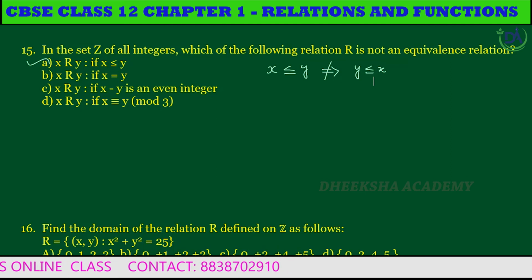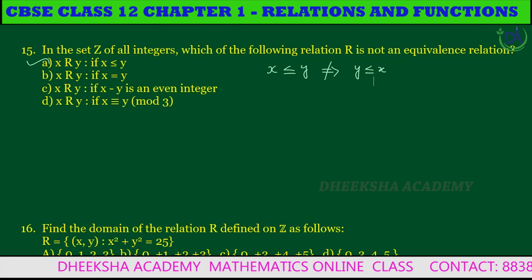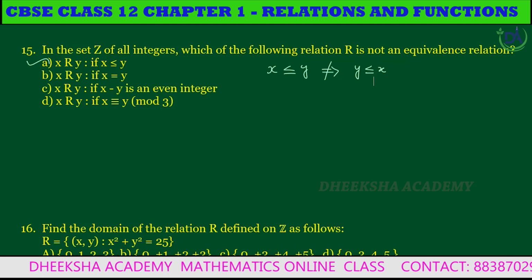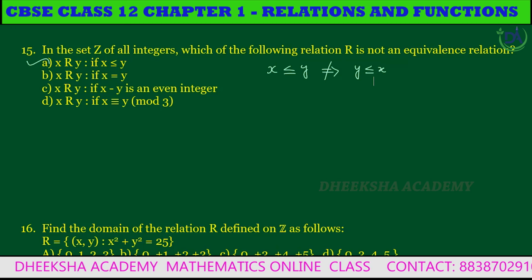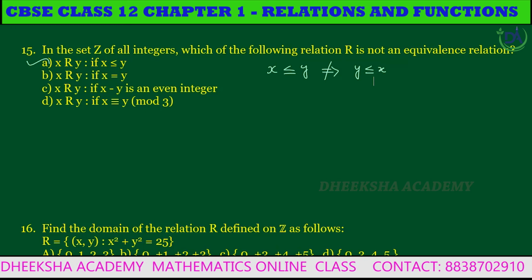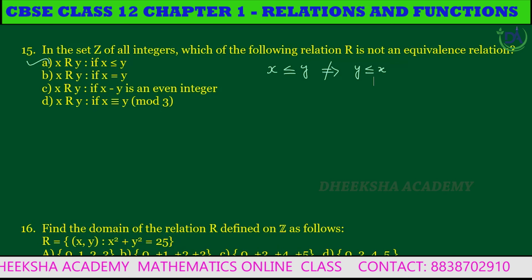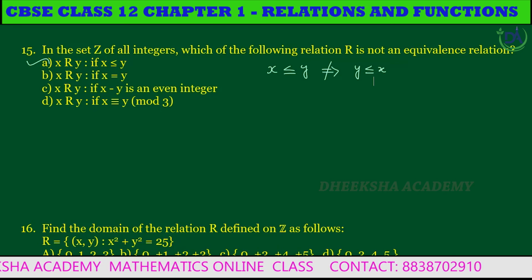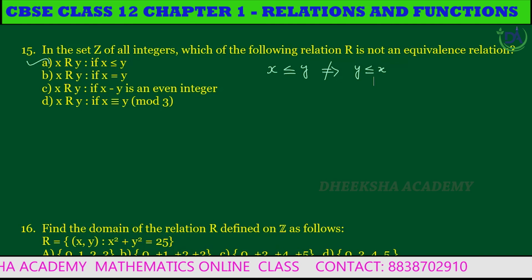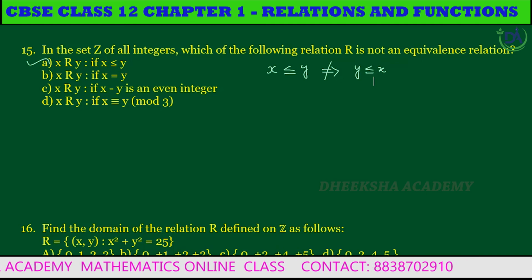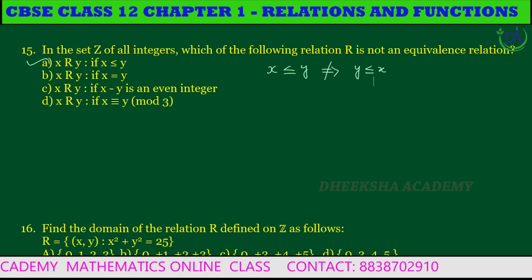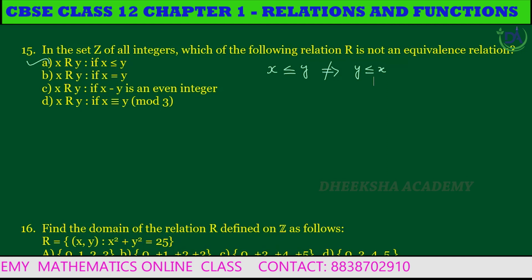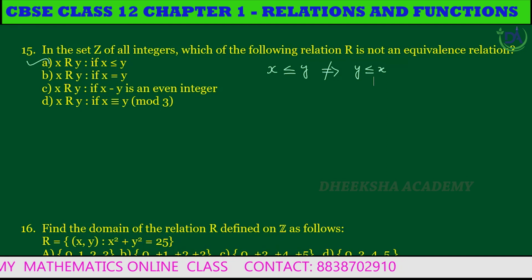Similarly, subdivision C: x minus x is also an even integer. x minus y is an even integer, y minus x is also an even integer, so it satisfies symmetric. x minus y is an even integer, y minus z is also an even integer, which gives x minus z is also an even integer. It satisfies all three relations. So subdivision C is also an equivalence relation. Similarly, subdivision D is also an equivalence relation. So the first subdivision is not an equivalence relation.